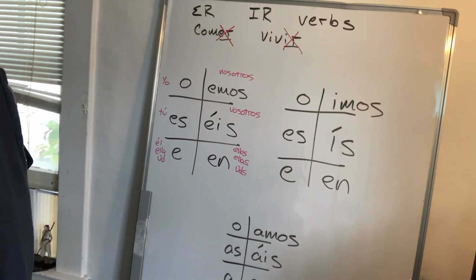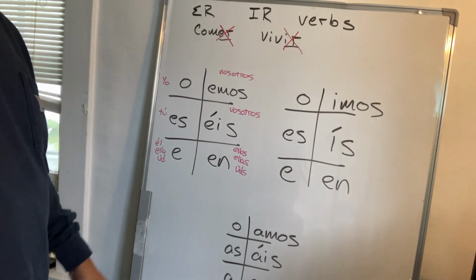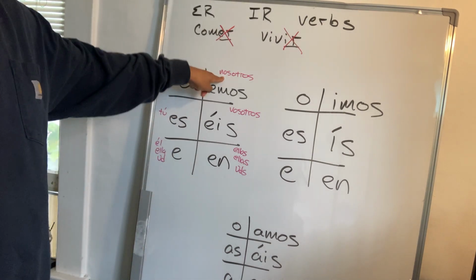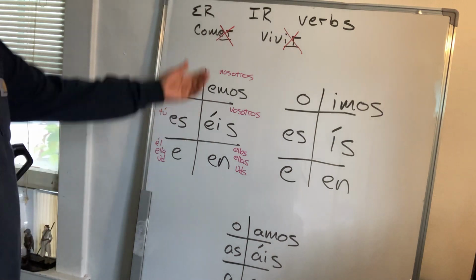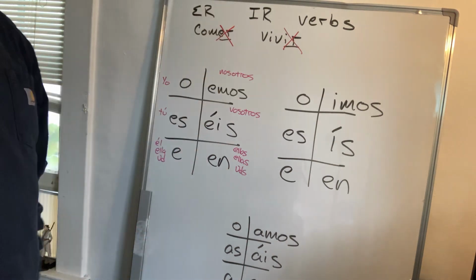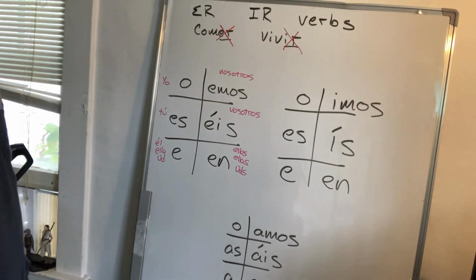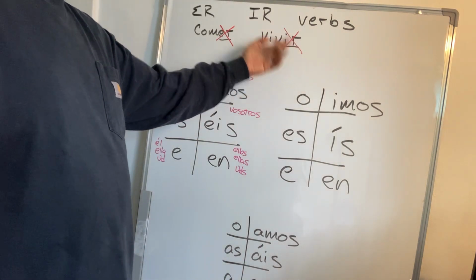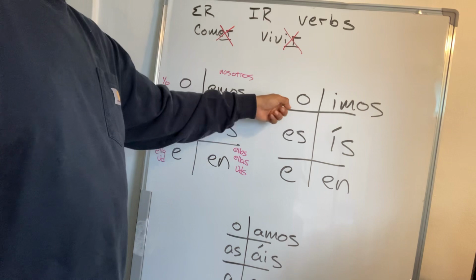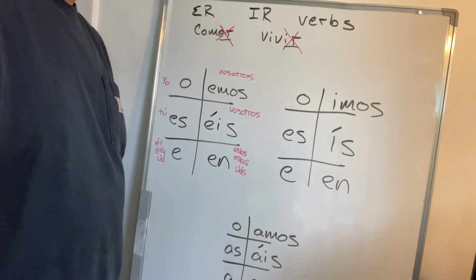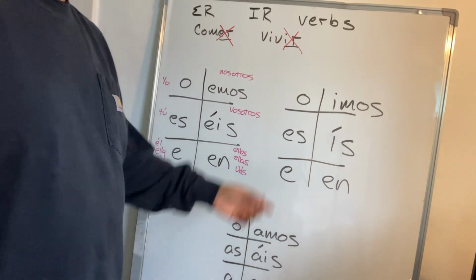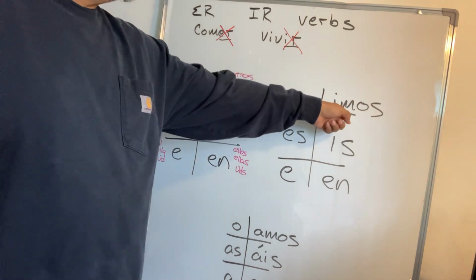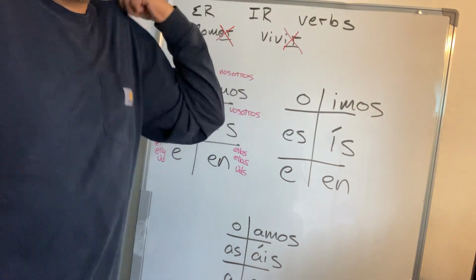If you want to say we eat, nosotros, drop the ER, add EMOS, nosotros comemos. Same thing with vivir, drop the IR. I live, yo vivo. We live, drop the IR, vivimos, and so on.